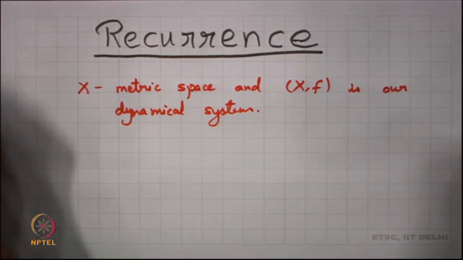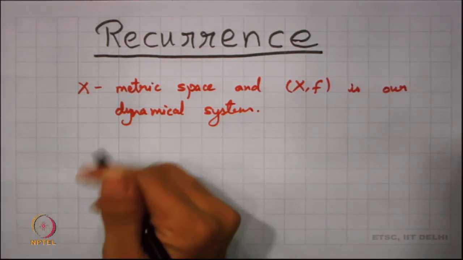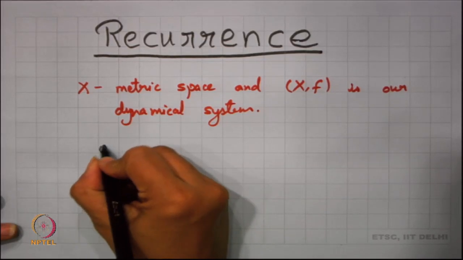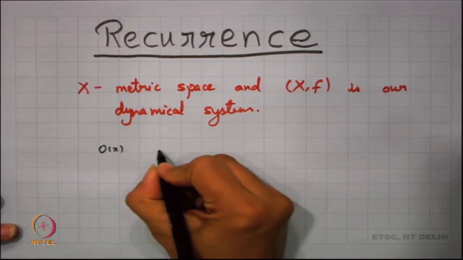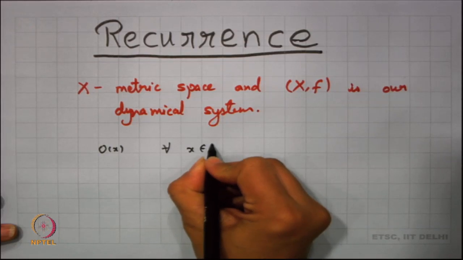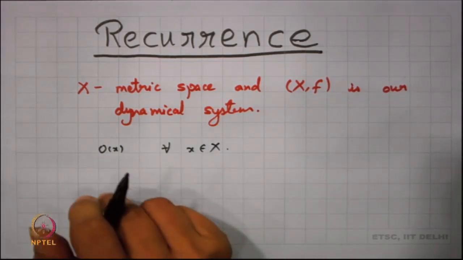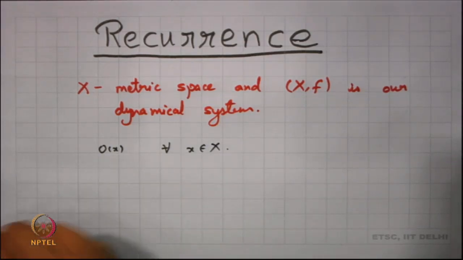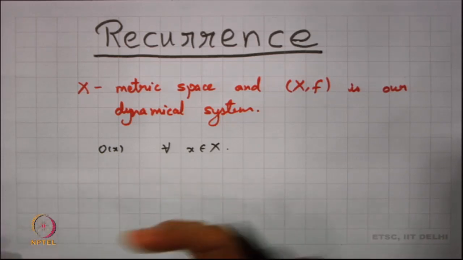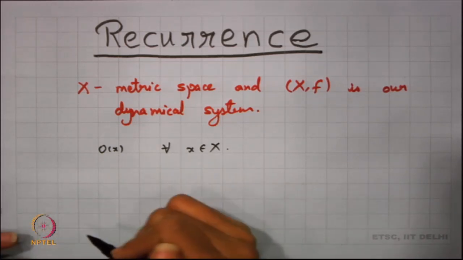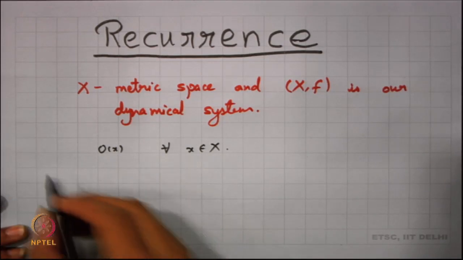Now, as we all know, we are always interested in looking into the orbits of x, for every x in X. Now, one of the ways of studying the orbits is to study what the limit points of the orbits are. So, we define a concept here.